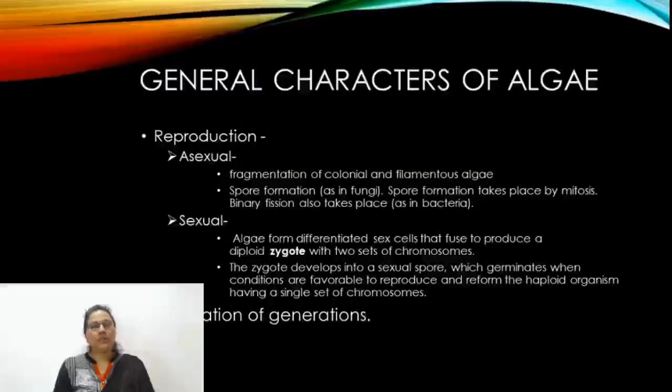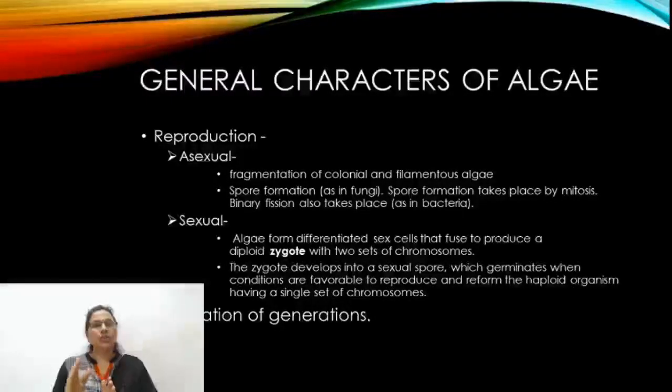Reproduction in these algae is of two types. They may reproduce by asexual and sexual methods. Asexual reproduction takes place by fragmentation. It is also called vegetative reproduction. Due to any mechanical injury, the thallus breaks down, and each small piece has the capacity to develop into a whole plant. That type of asexual reproduction is called fragmentation.